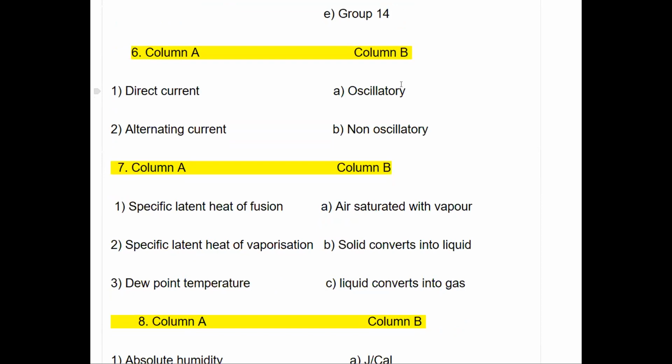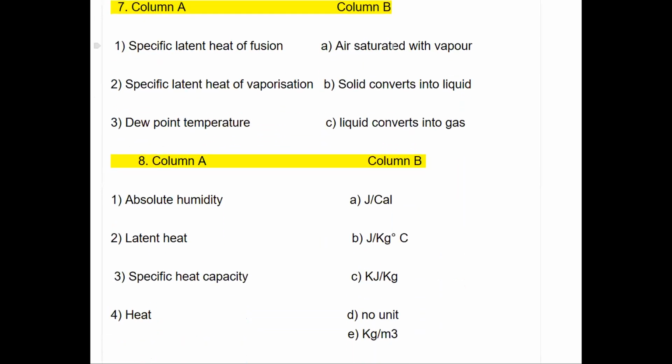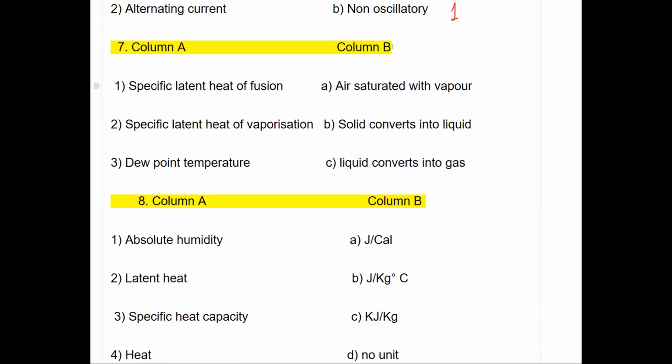Next is direct and alternating current is given. Direct current is non-oscillatory. It flows only in one direction. So this is the first one. Alternating current is oscillatory. Next question. Specific latent heat of fusion.